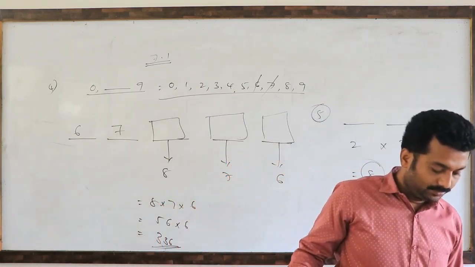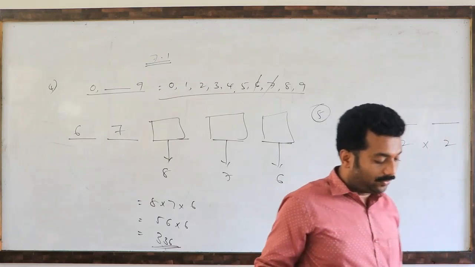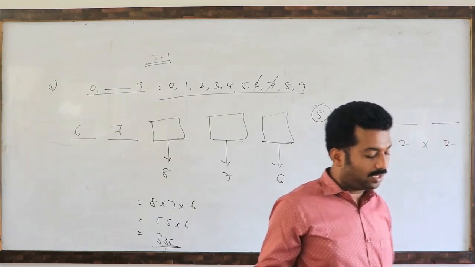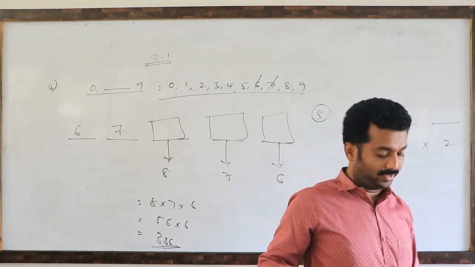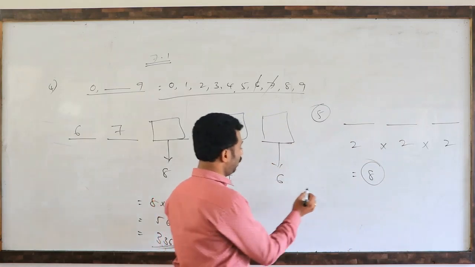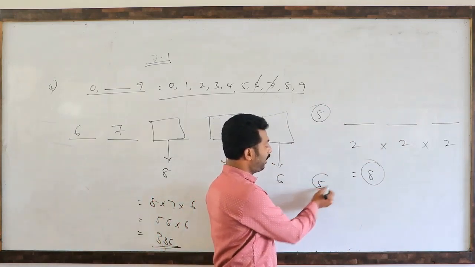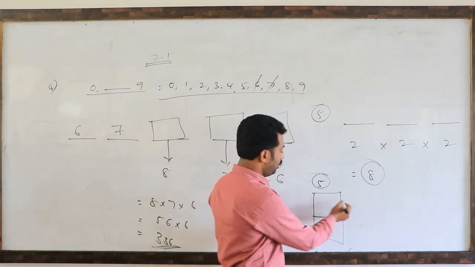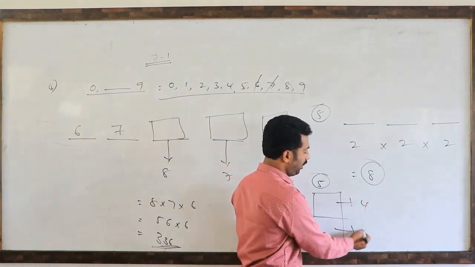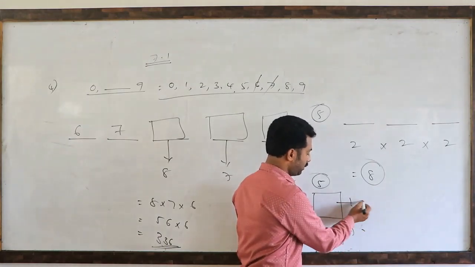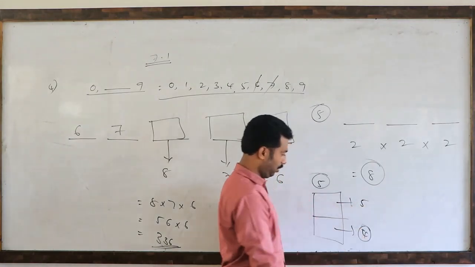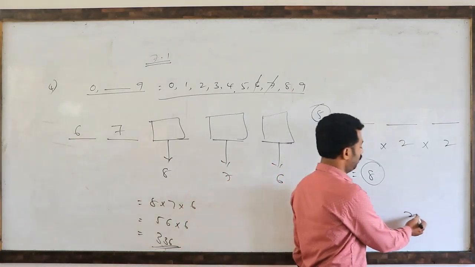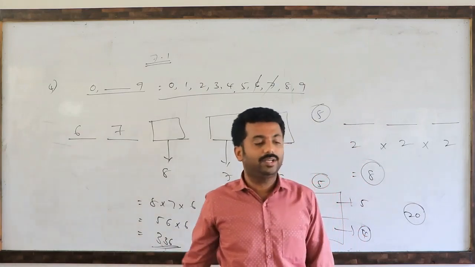Next, sixth one. Given 5 different flags of colors, how many different signals can be generated if each signal requires 2 flags, one below the other? Total how many flags have they given? 5 colored flags. So one below the other, like this. One blank can be filled in 5 ways. The other blank can be filled in 4 ways. How many different signals can be formed? 5 into 4, which is 20 different signals.